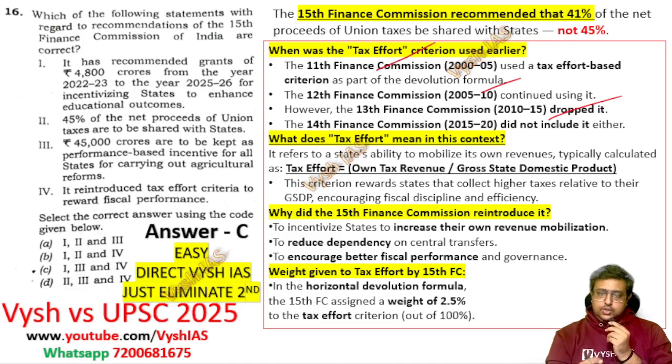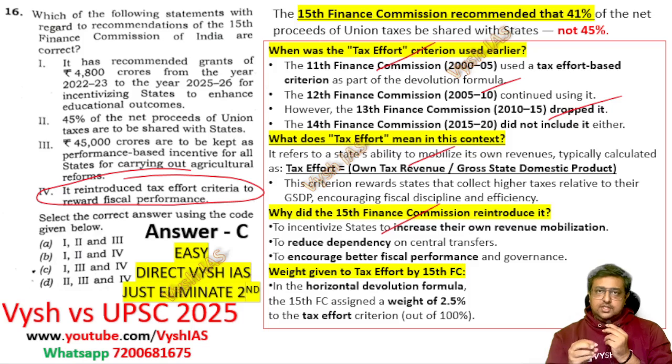Tax effort means the state's tax revenue divided by the gross state domestic product. That way you can understand which state is doing the tax collection better, and they will get more share of the central tax income. So they have reintroduced it now. That is why the statement, it reintroduced the tax effort criteria, is a true statement. Don't think it is not reintroduced; it is the other way. People have confusion like that, that's why I explained. So this statement also becomes correct.